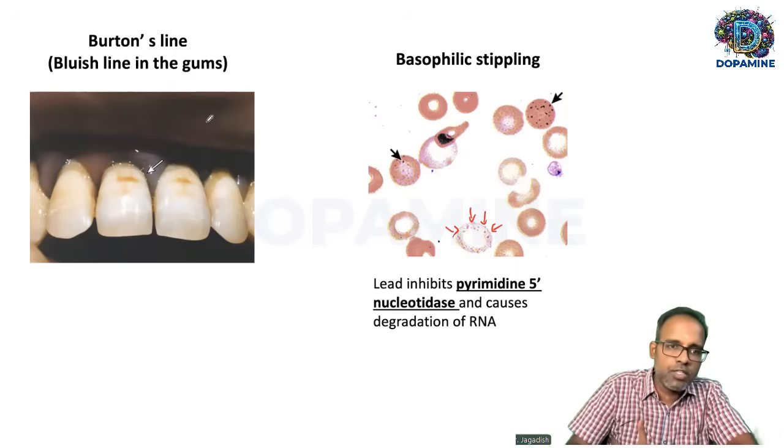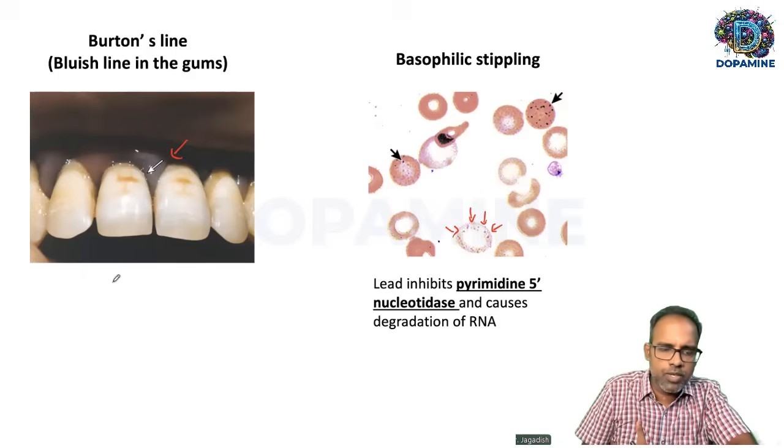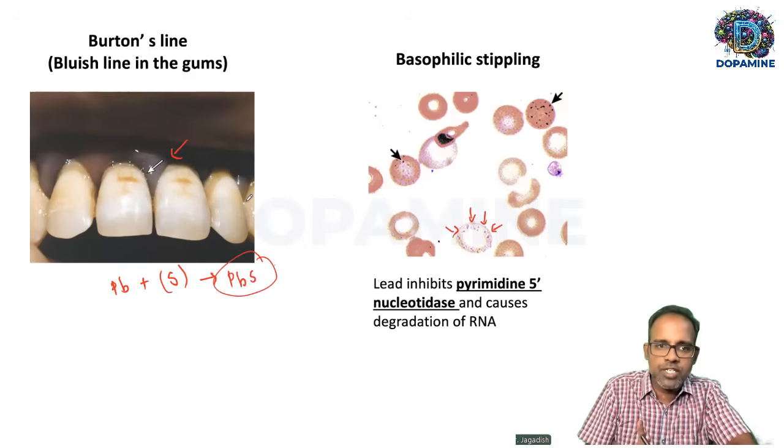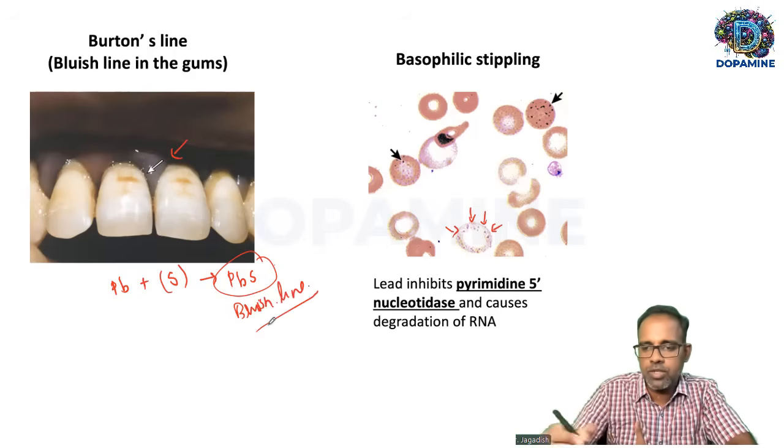And this is what I told you, bluish lines in the gum, Burton's line. This is caused because lead reacts with sulfur released by bacteria in the oral mucosa and forms lead sulfide, which gets deposited and forms a bluish line. So that's the reason for this bluish line in patients with lead poisoning.